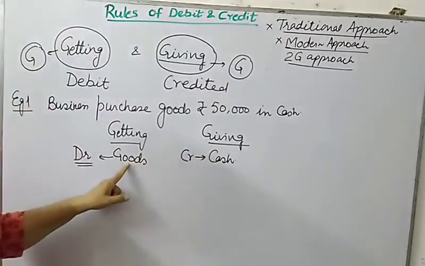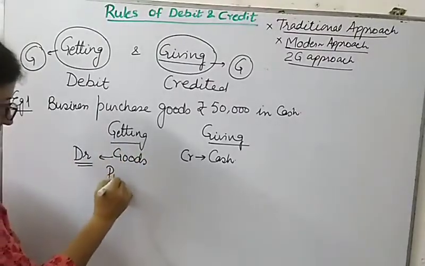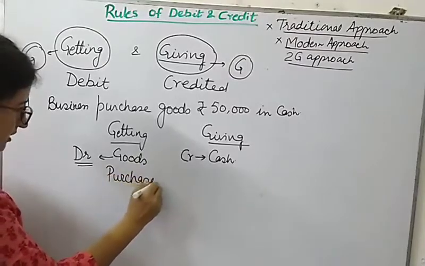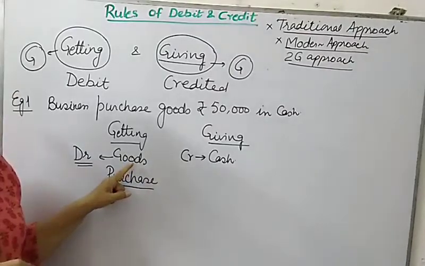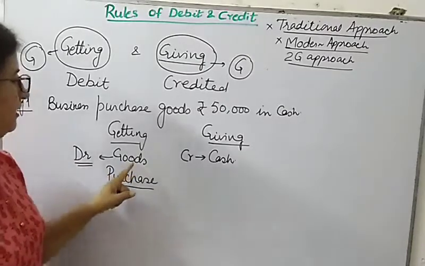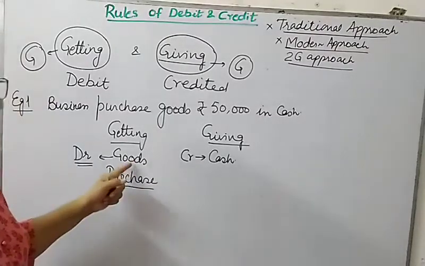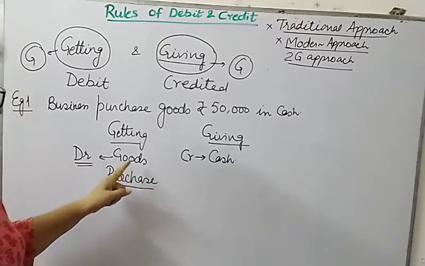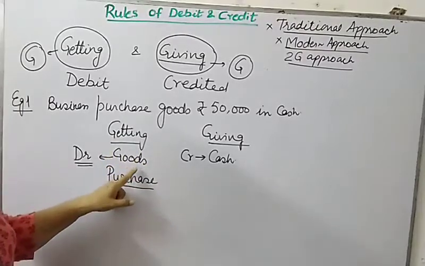And you know that in journal entries we need to be specific. If you are buying goods, we'll be using a suitable term for this, which is purchases. This we have done in terminology: the word purchase is used when we purchase goods. What are goods? These are the articles in which we are dealing. If I am a book publisher, my goods will be books. If I am a furniture maker, my goods will be furniture. So the nature of goods will change according to what I produce.